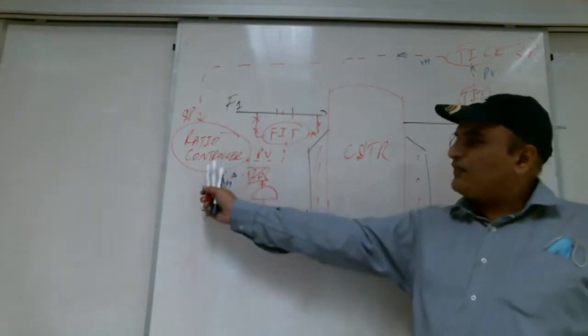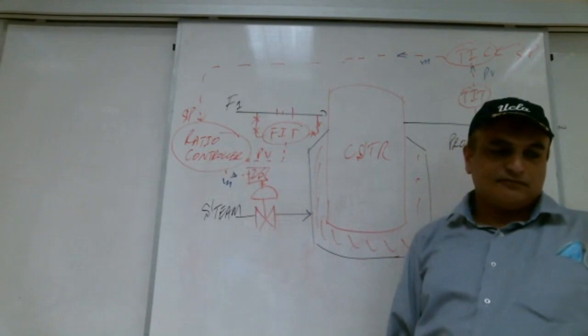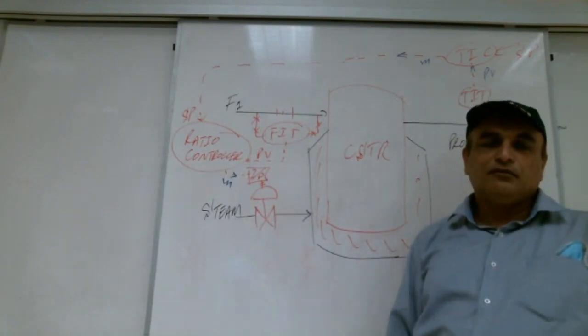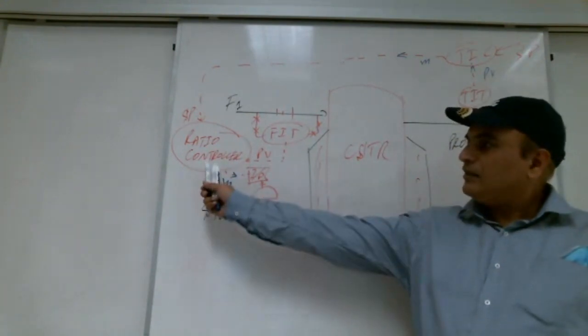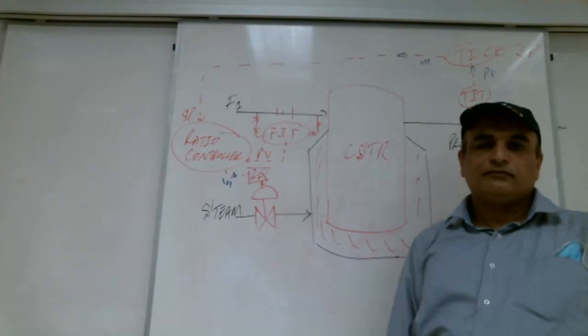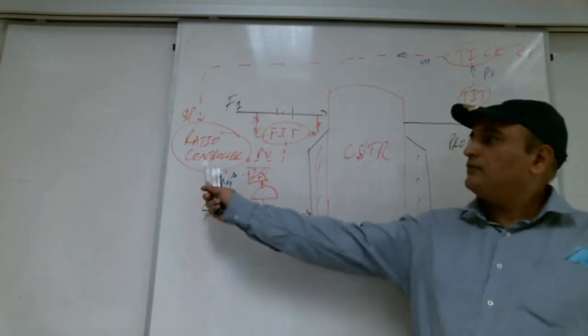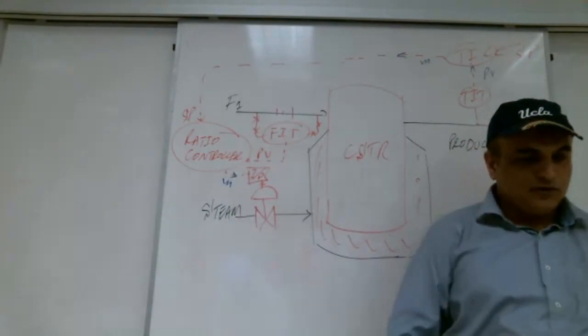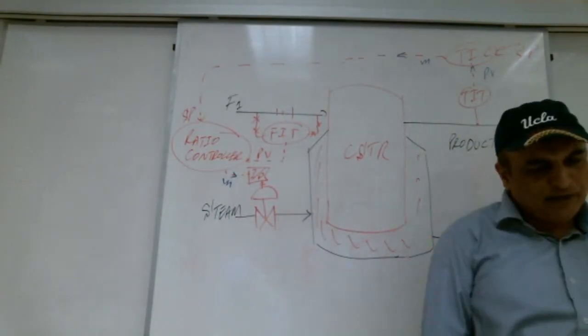So why don't we, instead of feedback, make it feed forward? How can we make it feed forward? We want to make the ratio controller feed forward.